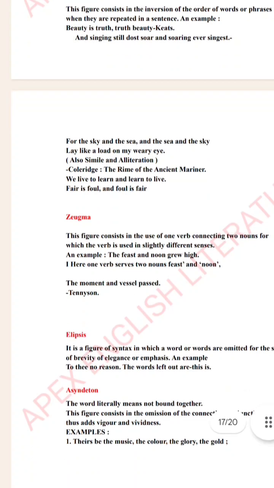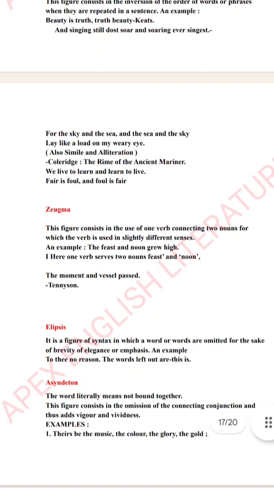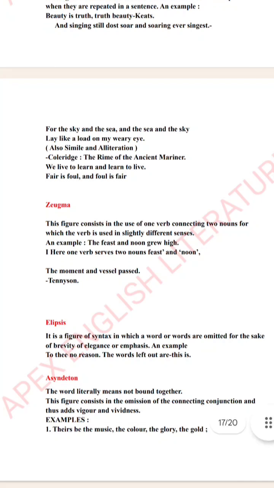Then we have zeugma. This figure consists of one verb connecting two nouns for which the verb is used in slightly different senses. For example, the moment and vessel passed, the feast and noon grew high. Here one verb serves two nouns, feast and noon.